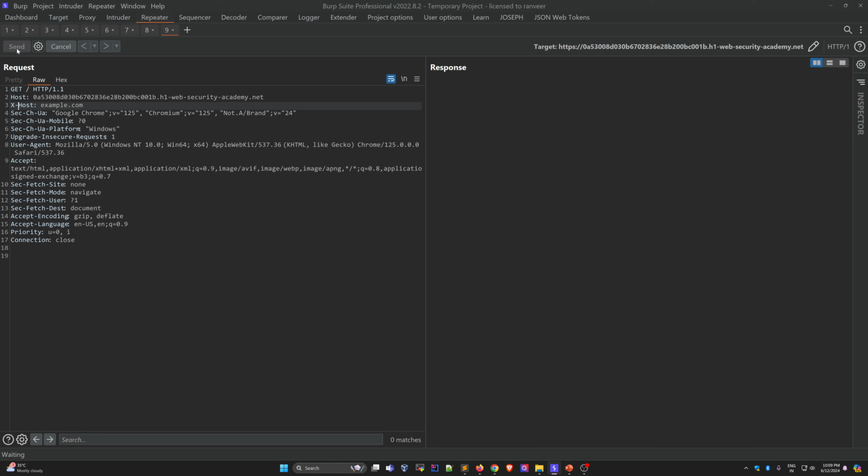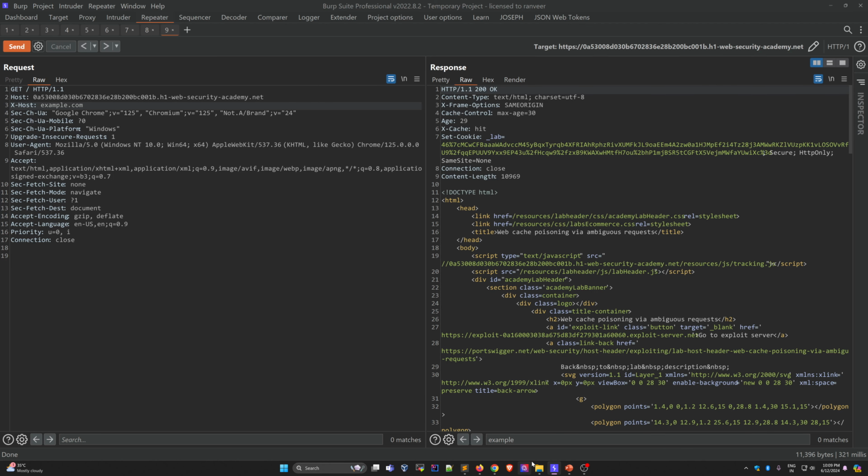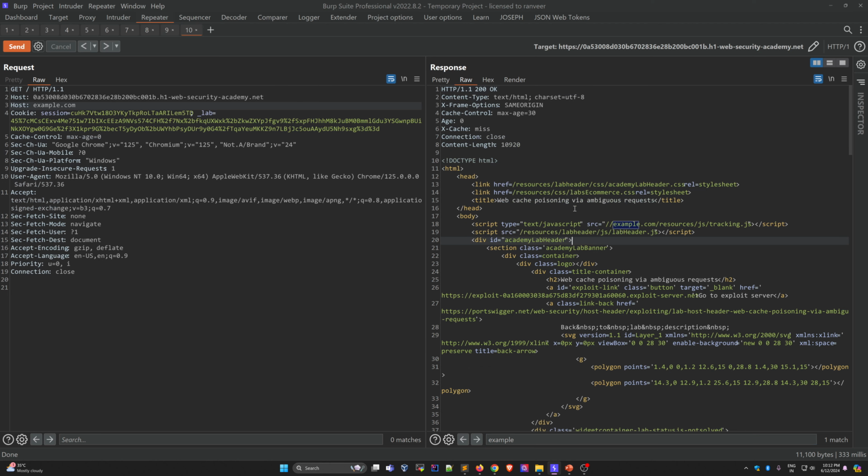Again, why is this not working? When you are trying web cache poisoning, always check two or three times. Sometimes it doesn't work, and then it works again.